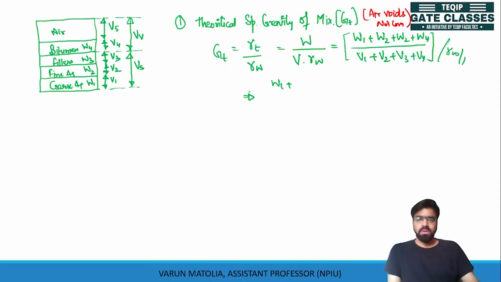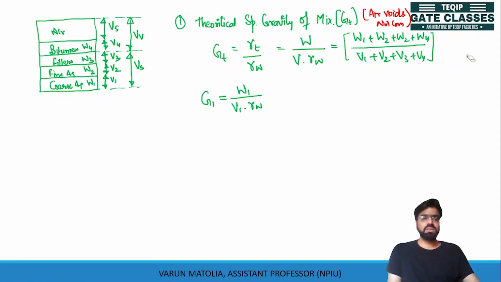I know that if I say specific gravity of coarse aggregate, G1, will be equal to W1 by V1 multiplied by gamma W. So in this equation, if I multiply by gamma W, I can replace V1 gamma W as W1 by G1.